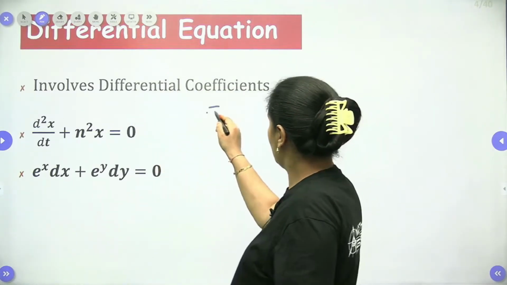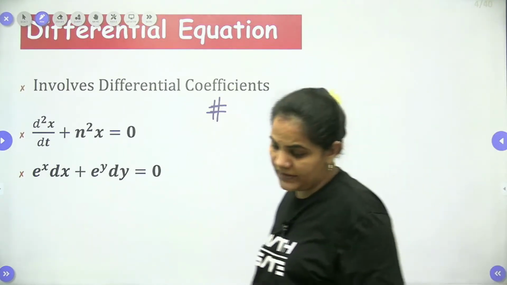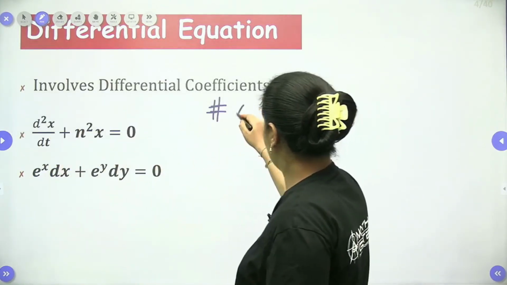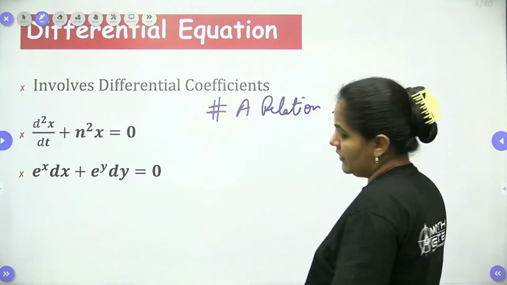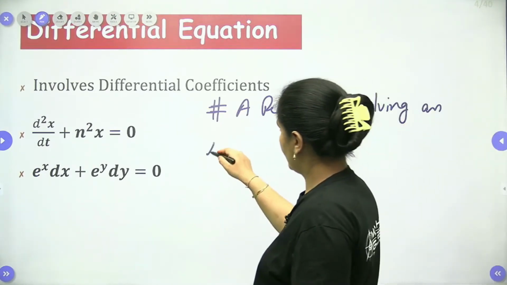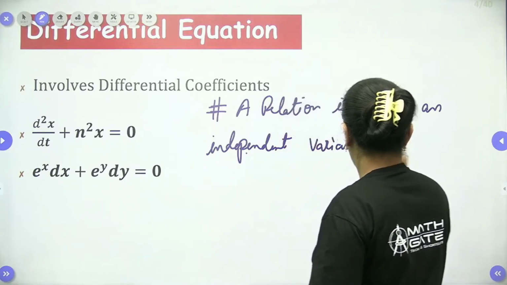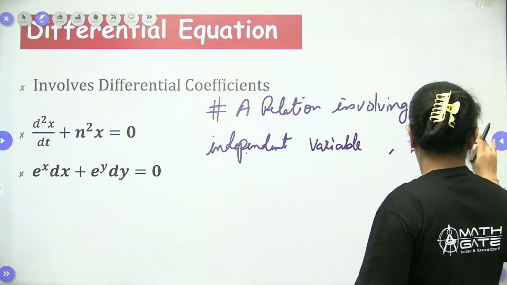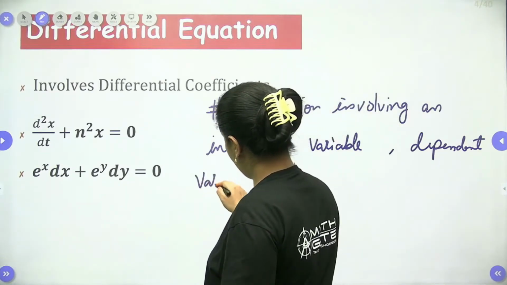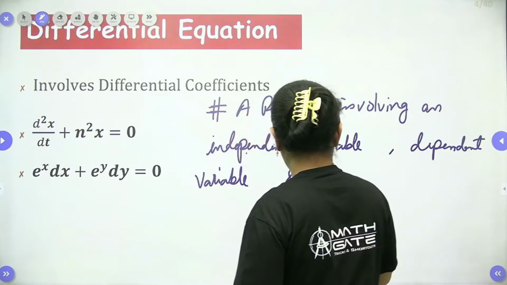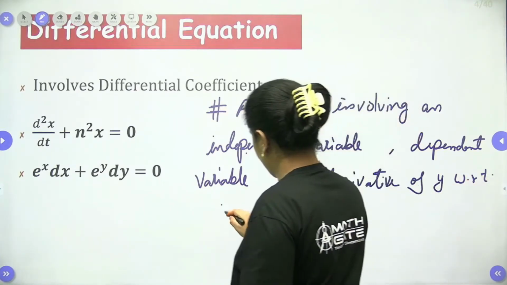Let me write down the definition for you. So a differential equation is nothing but a relation involving three things: a relation involving an independent variable, a dependent variable, and a derivative of y with respect to x, right?